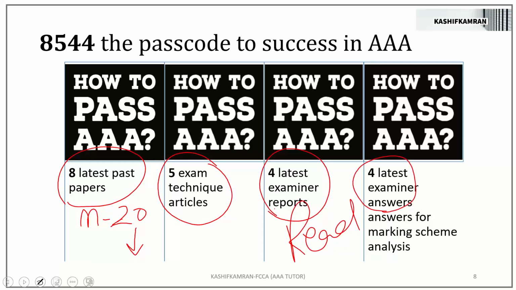Will you get the marking scheme for audit risk? Latest. Risk of material misstatement? Latest. Business risk? Latest. Practice management? Latest. Ethical and professional issues? Latest. Audit reporting? Latest. So will you get marking schemes for everything in the four latest examiner answers?